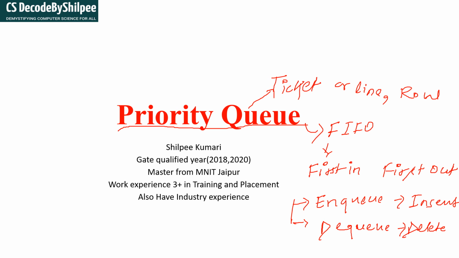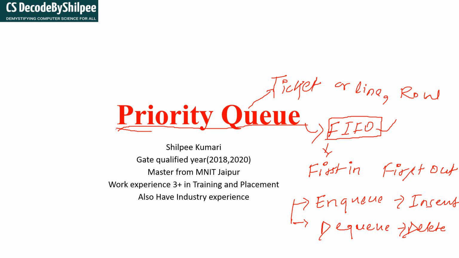So this is all about the normal queue. It follows the principle FIFO, first in first out, and it has two operations, enqueue and dequeue. The priority queue follows the same principle, but the difference is that previously we said those who come first will be inserted first, and will also be deleted first.